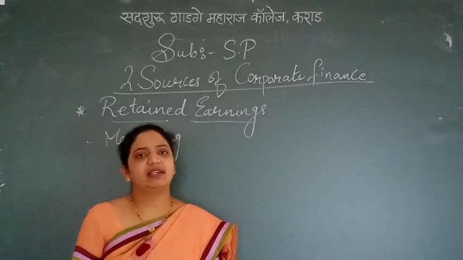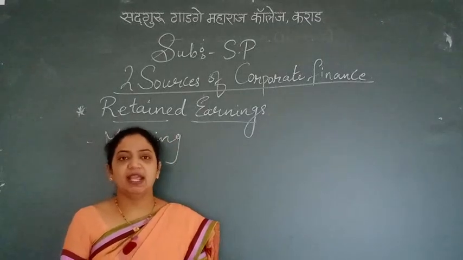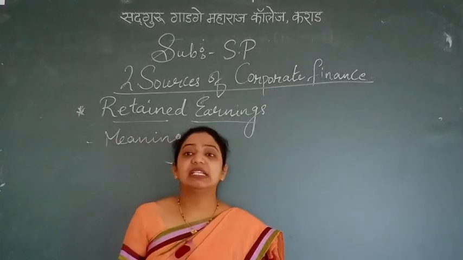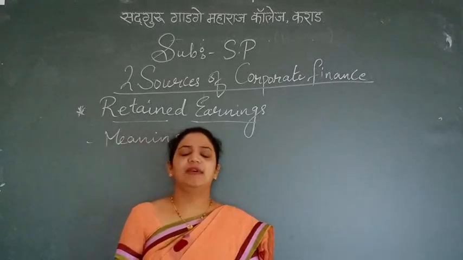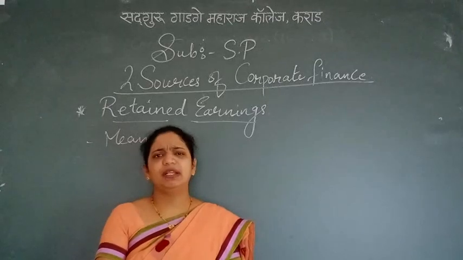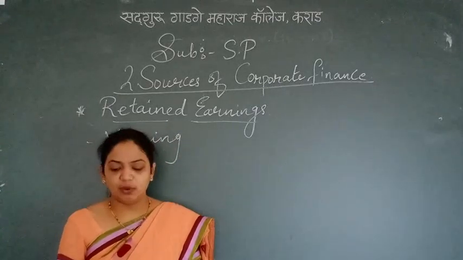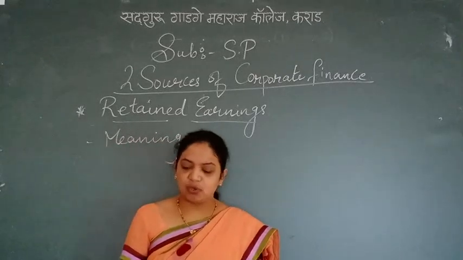Self-financing or retained earning is one and the same. Bonus shares are issued free, of course, to the existing equity shareholders out of the retained earnings only. Bonus shares are only given to the existing equity shareholders out of the profit of the company, which is said to be retained earnings. So the management can convert retained earnings into permanent capital by issuing bonus shares.